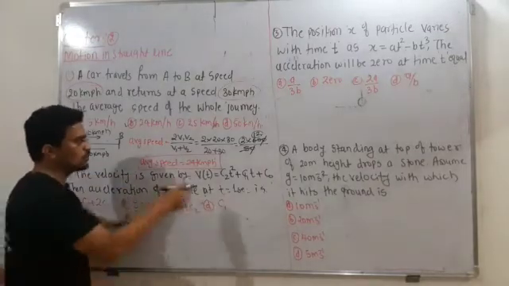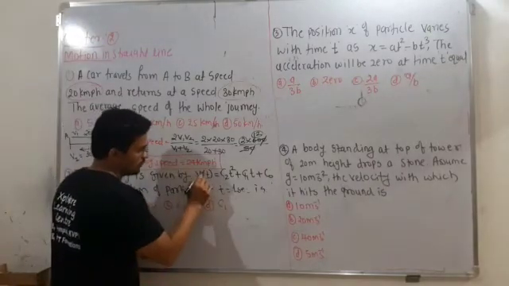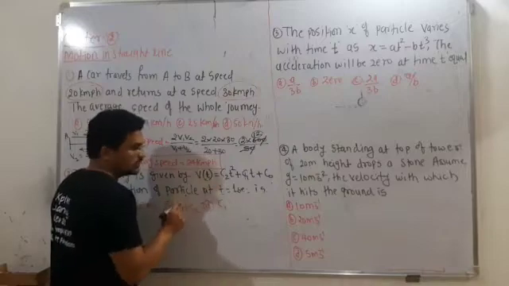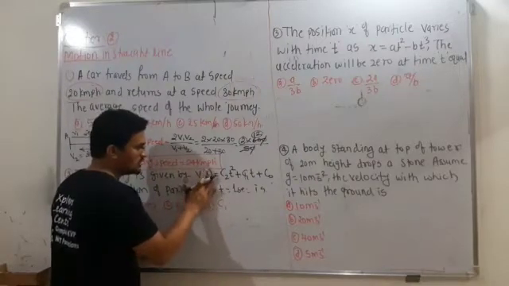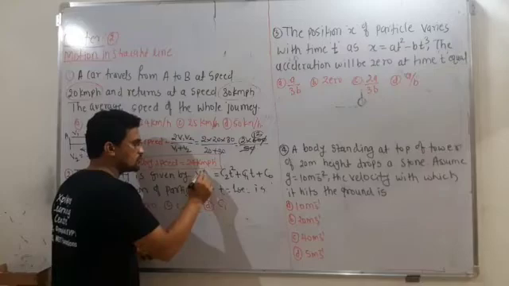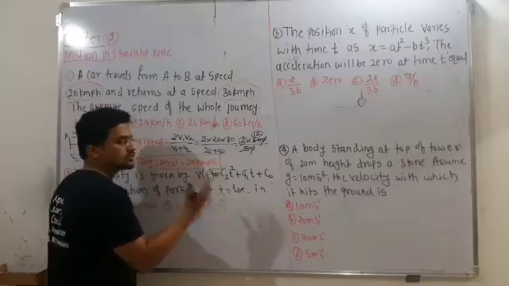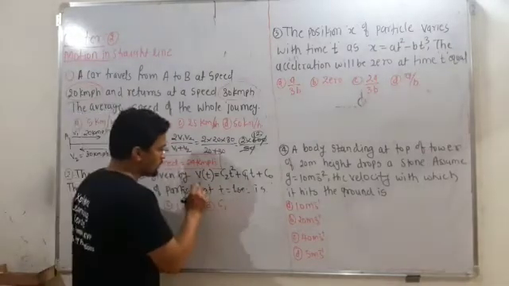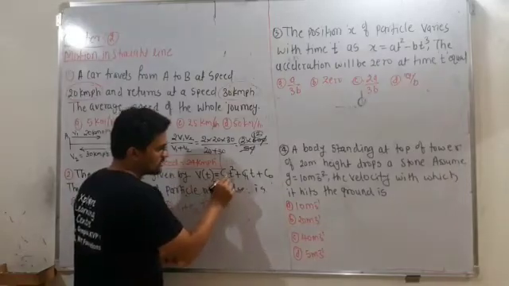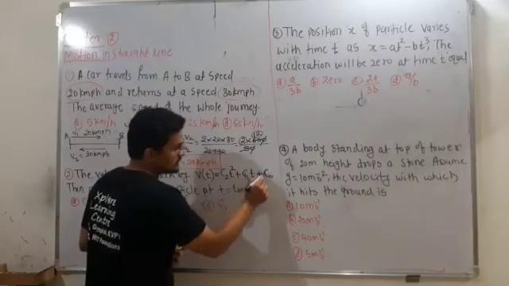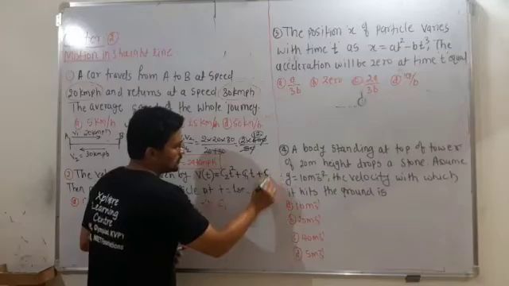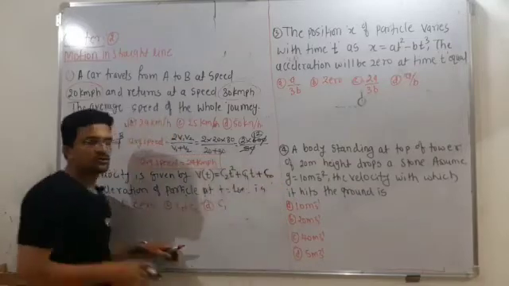Moving towards the next one, the velocity is given by, this is the velocity with respect to time. So velocity is a function of t. There is no meaning of this if the t is not there, that is also okay. It is given as a confusion part to confuse you. So Vt is equal to c2 t square plus c1 t plus c naught, where c1, c2 and c naught are the constants.